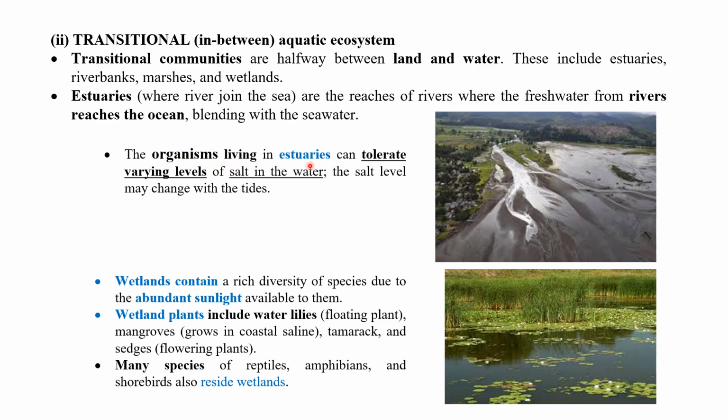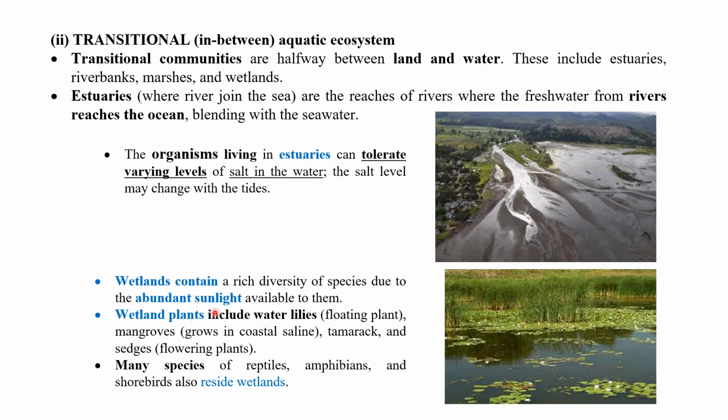The organisms living in estuaries can tolerate varying levels of salt in the water, as salt level may change with the tides. Because land and water both are there, a variety of living organisms can reside there. This is the diagram of the estuary.